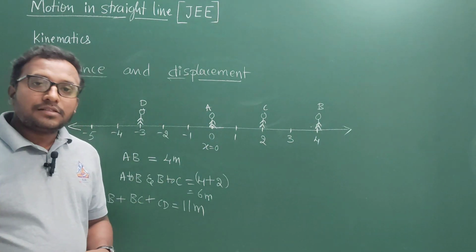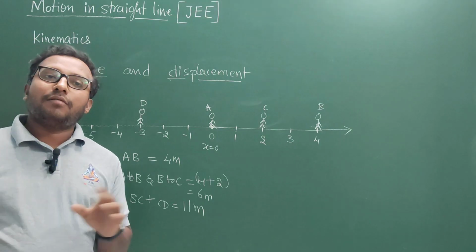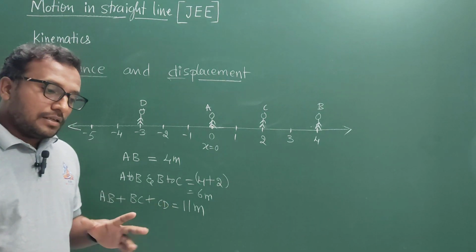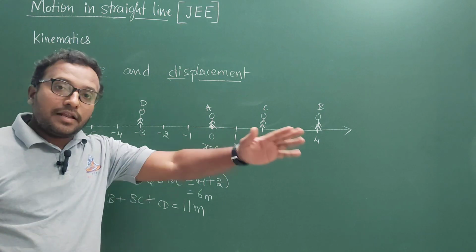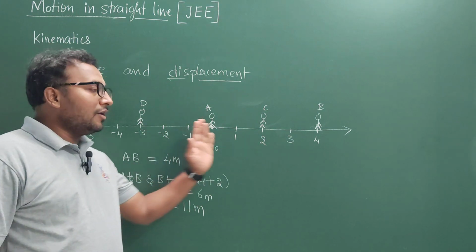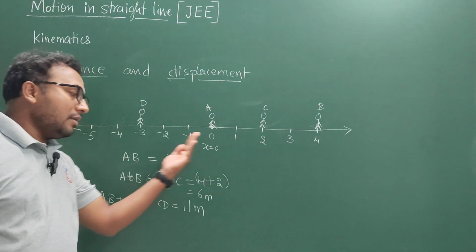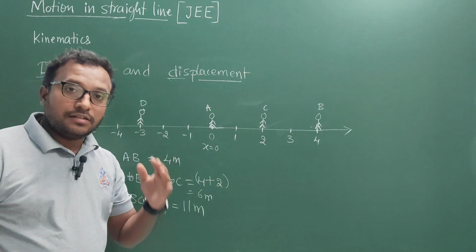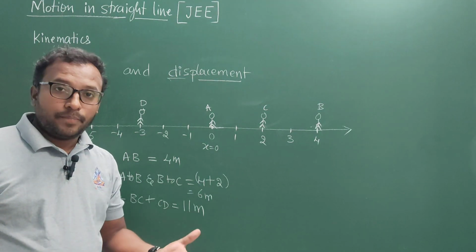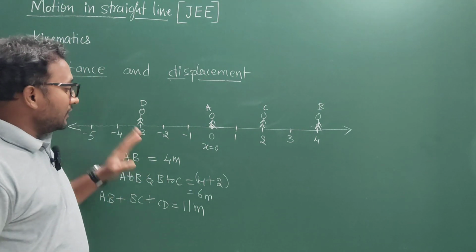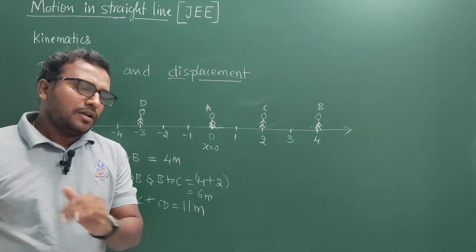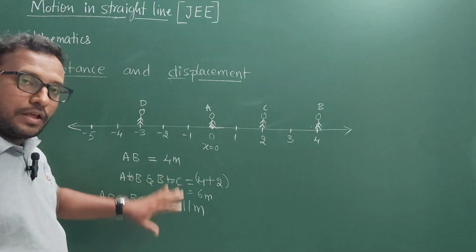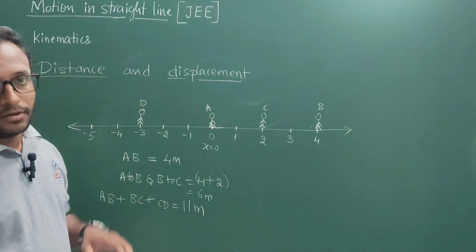So basically the distance is a scalar physical quantity, because distance is not having any direction, because we are not concerned in which direction the body is moving, whether it is going along the positive x-axis or along the negative x-axis. That and all is not considered. What is distance means? Distance is the total path covered by the body. That's it. So that is what we have understood here by using this one dimensional motion.